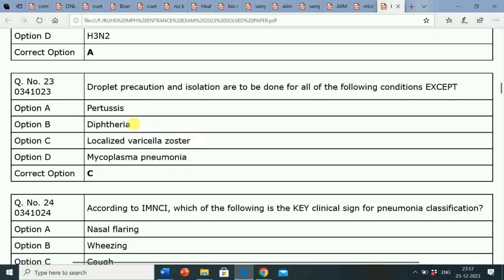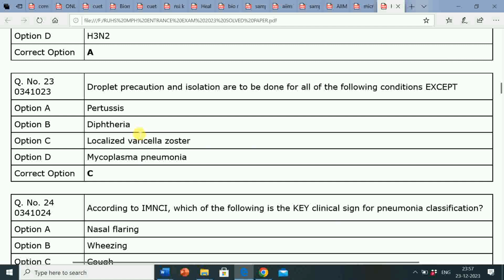Next question is, droplet precaution and isolation are to be done for all of the following conditions except. Option A, pertussis. Option B, diphtheria. Option C, localized varicella zoster. Option D, mycoplasma pneumonia. Correct answer is option C, localized varicella zoster.